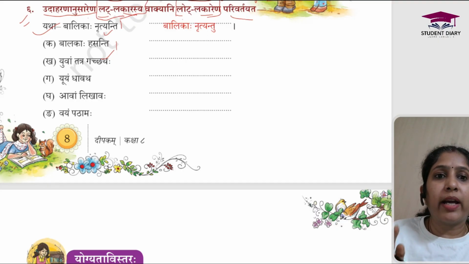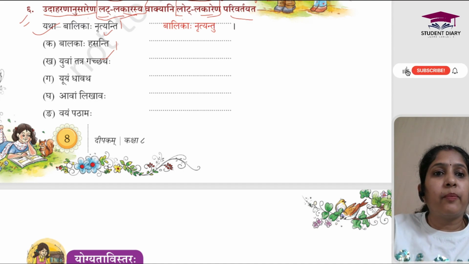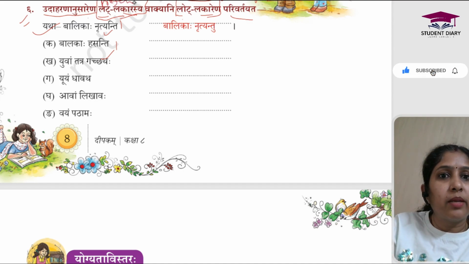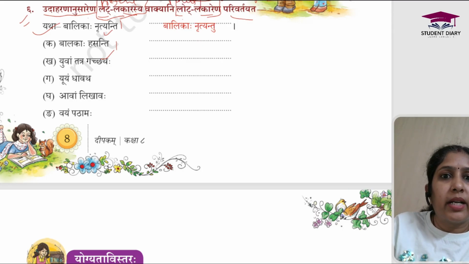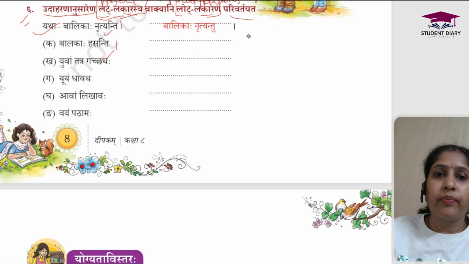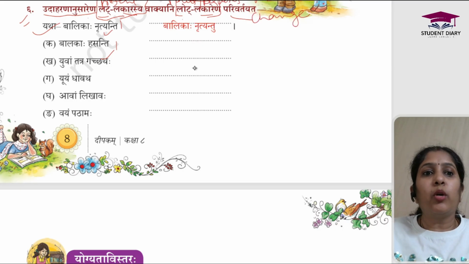I hope everyone knows why we use lat lakar and why we use lot lakar. Lat lakar is for present tense, simple present tense, and lot lakar we use for sentences like orders and requests, right? Imperative sentences, right? Orders, requests, commands, advice, etc. Parivartyat means change. So basically you have to change the words in the lot lakar.